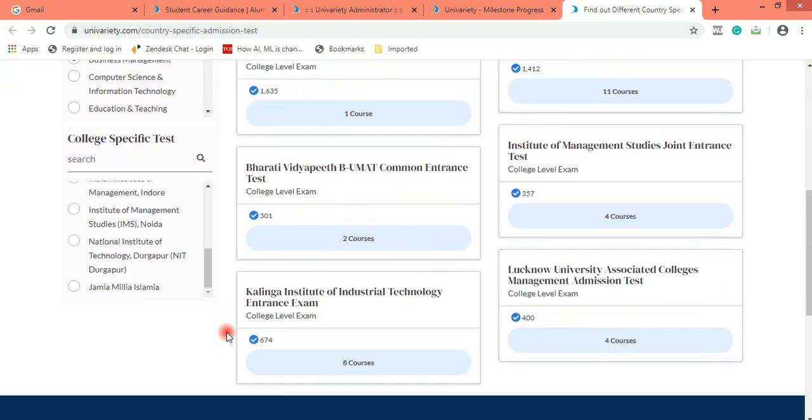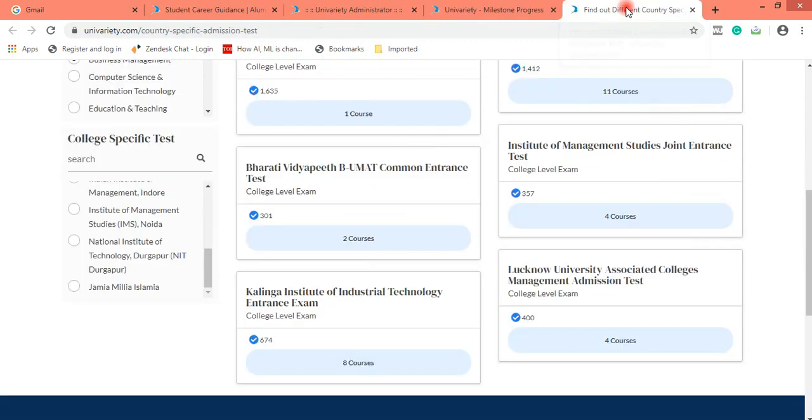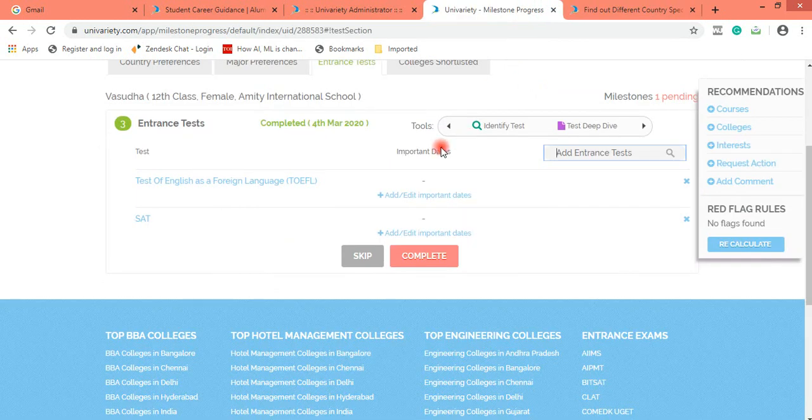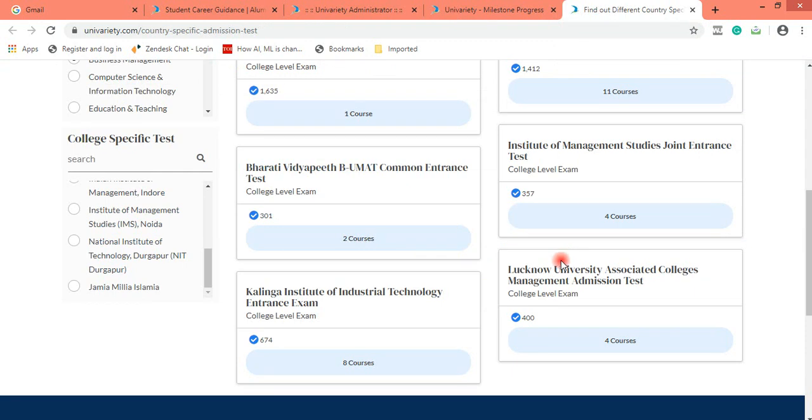So for example, I need to select Bharati Vidyapeeth Common Entrance Test. So I saw the name of the test here and the keyword. I would go back to this tab here and select BUMAT. I click on it here again, and this got selected.